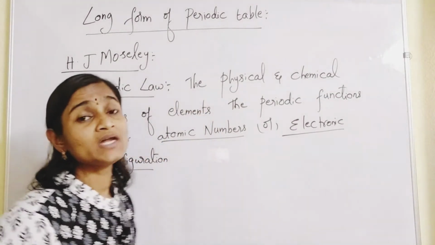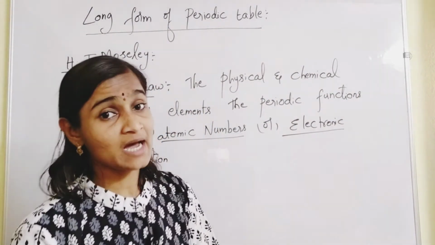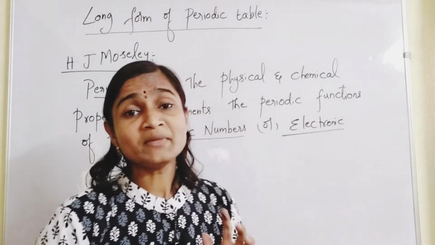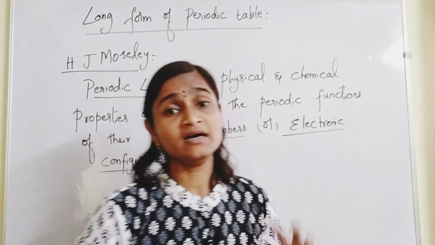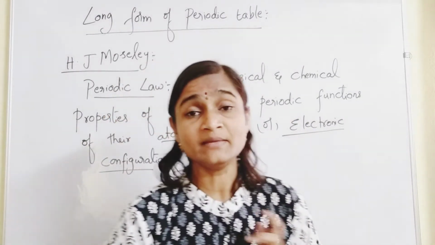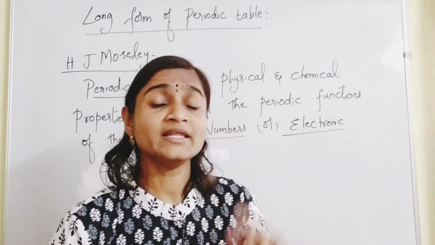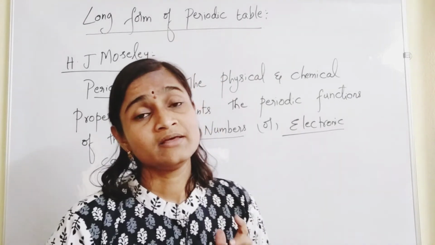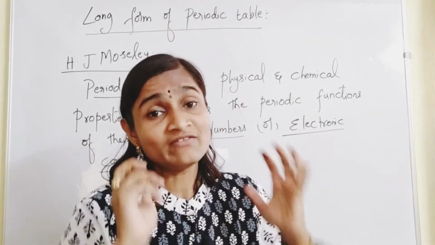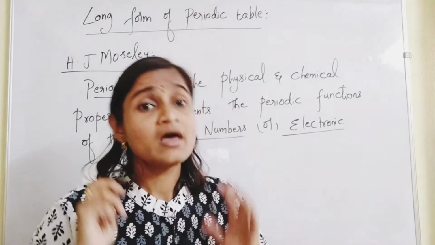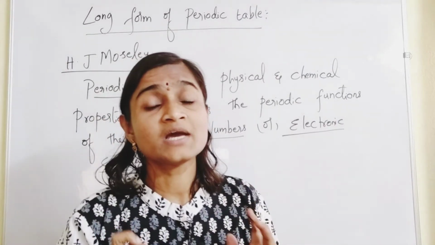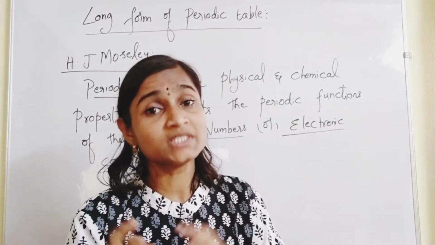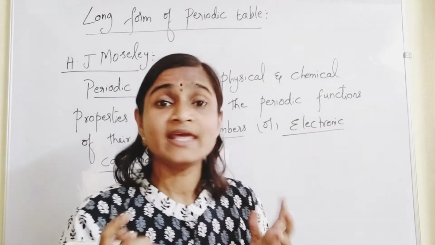So what is electronic configuration and what is atomic number? Very important. Atomic number you might have learnt in 8th class. Atomic number means the number of electrons revolving round the nucleus, or the number of protons present inside the nucleus. The number of protons and electrons is always equal in any atom.